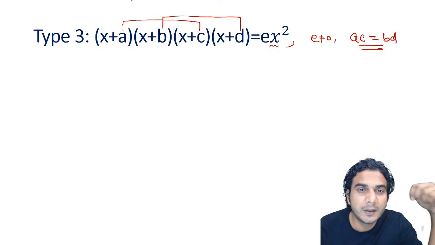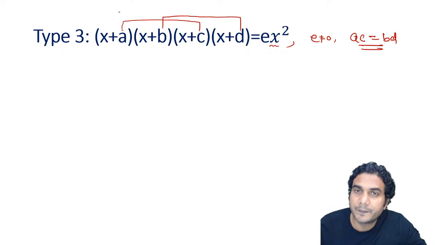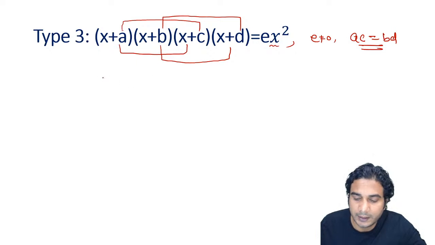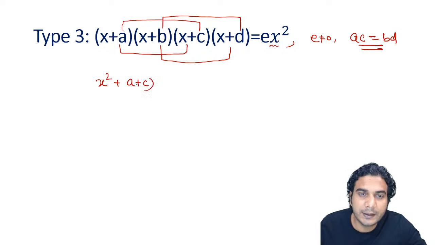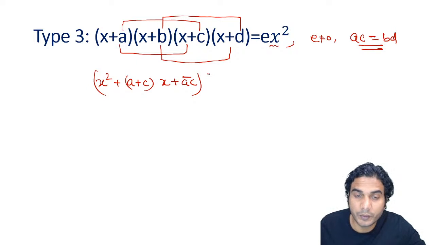Let's see. So in this case, like the previous form, I'll multiply the first and third, whose product is AC, and the remaining two, whose product is BD, which is equal to AC. And see what we are going to do after that. So the first is x square plus A plus C into x plus AC. We need to use this in this case. And the second quadratic expression will be x square plus B plus D into x plus BD.